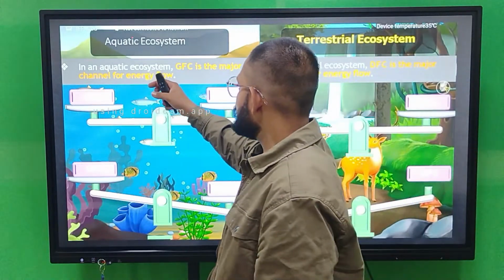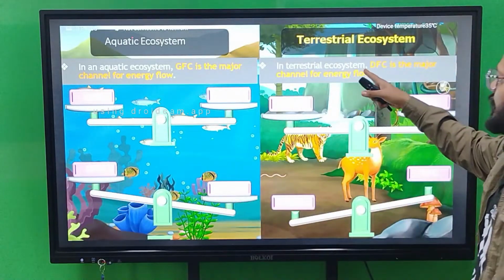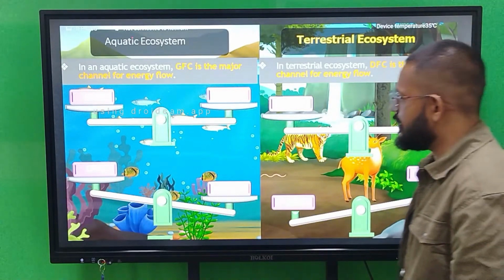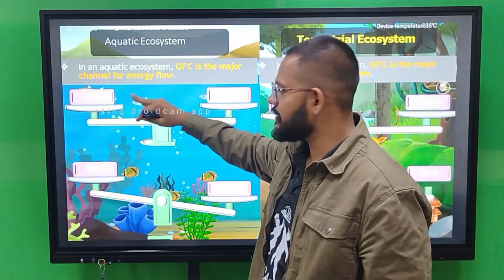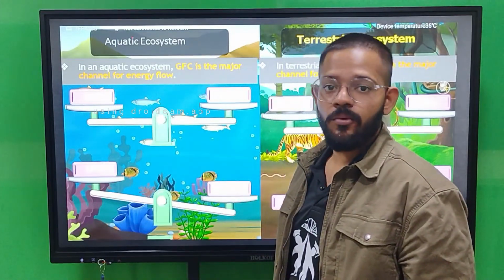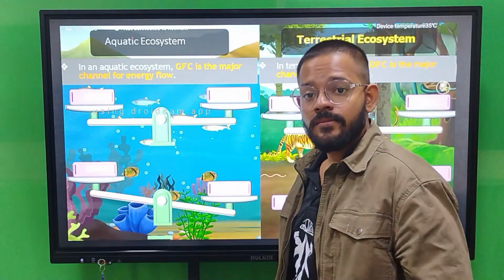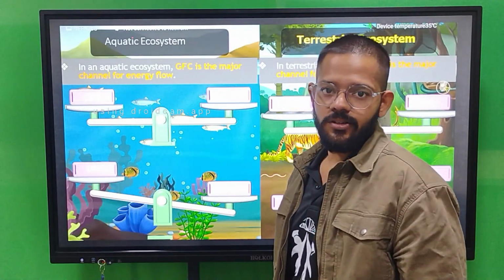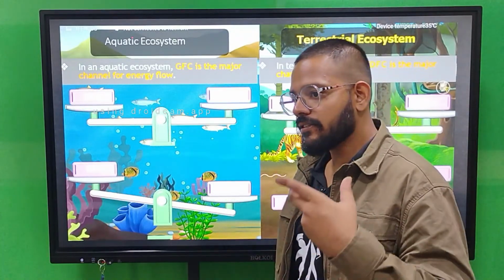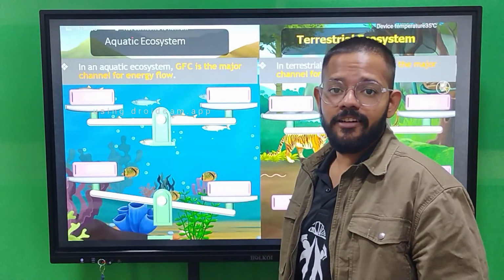In aquatic ecosystem, GFC is the major channel for energy flow, and in terrestrial ecosystem, detritus food chain is the major channel for energy flow. You will see here, in this part the balance is the same, but GFC has more prominence inside the aquatic ecosystem, because dead organisms do not degrade easily, and the number of plants, phytoplanktons, small algae and other algae, is more there. That's why the grazing food chain runs more in the aquatic ecosystem.